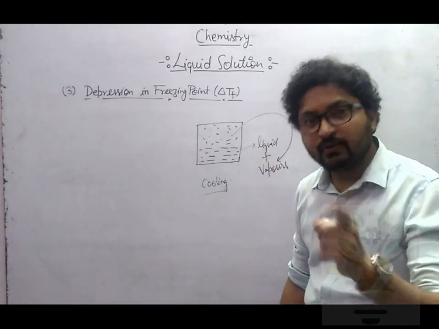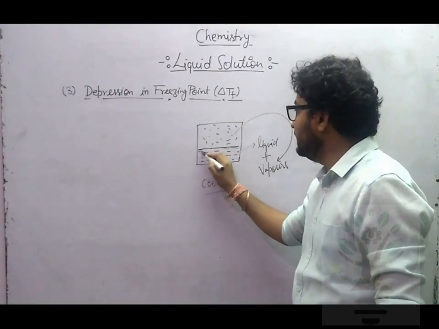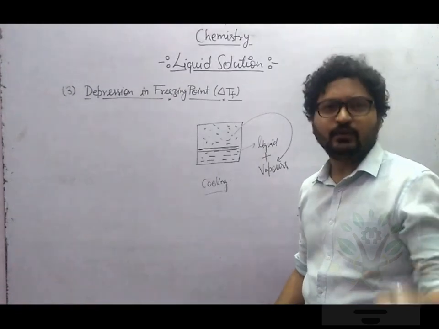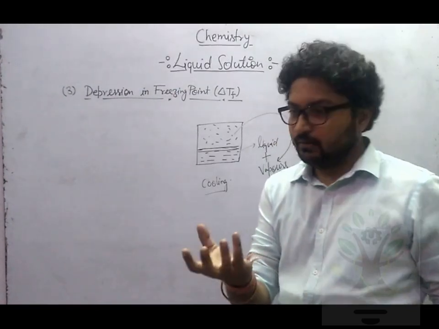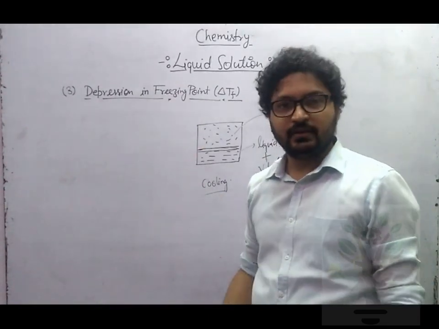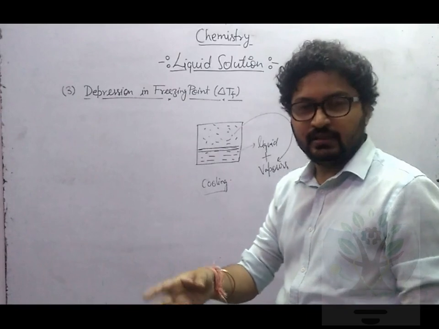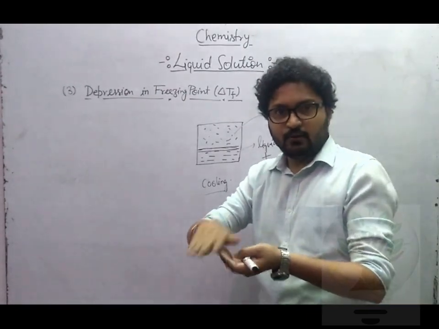Definitely liquid will freeze first, so the upper layer of liquid will be frozen. You can perform this experiment at your home also. You just take a bowl, add some amount of water, put it in the freezer. After some time, in the very beginning, the upper layer of water is frozen.